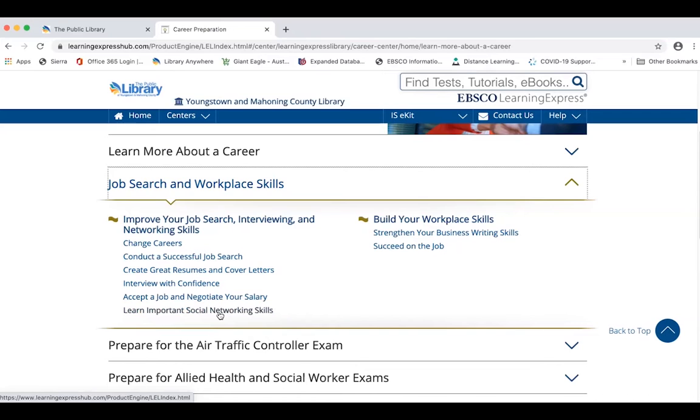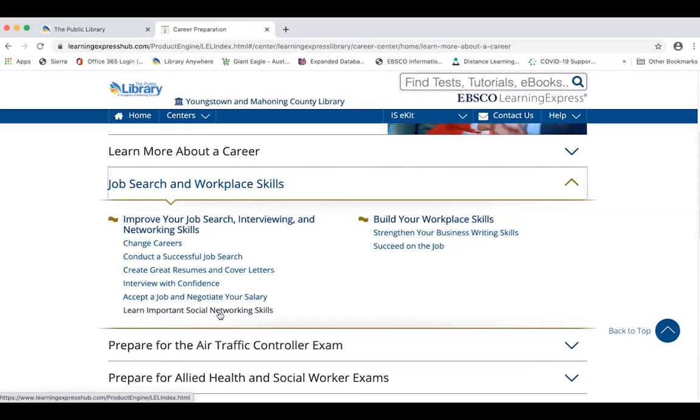And a word about social networks or social media. If you have a Facebook page, Instagram, or Twitter account out there, before you start job searching, you'll want to make certain that you look at those pages and there's nothing on them that, if an employer sees it, they will decide not to hire you.